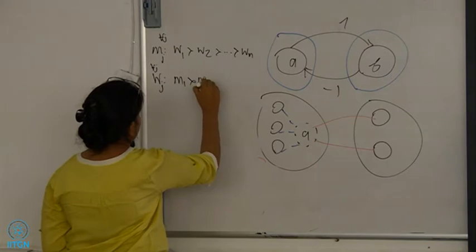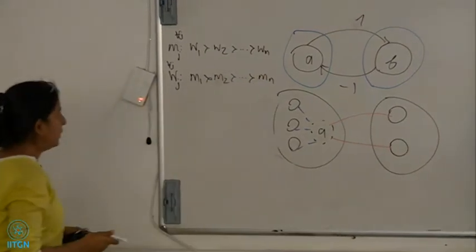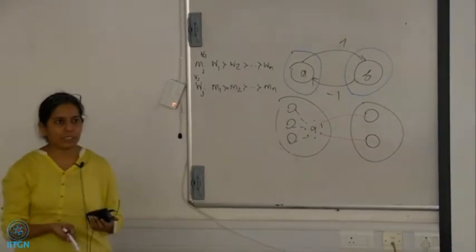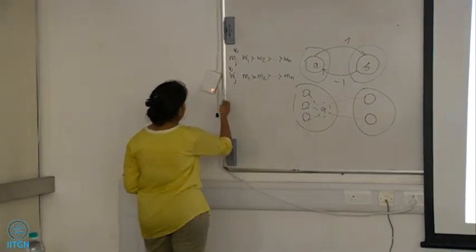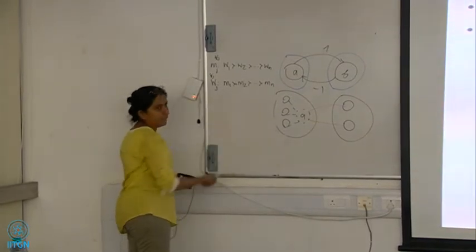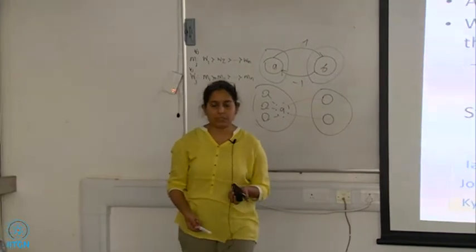It's always confusing. Let's quickly run the algorithm to come up with a stable matching, and then we'll argue that that's the only one. M1 proposes to W1 and W1 accepts, and then M2 proposes to W2 and W2 accepts, and so on.